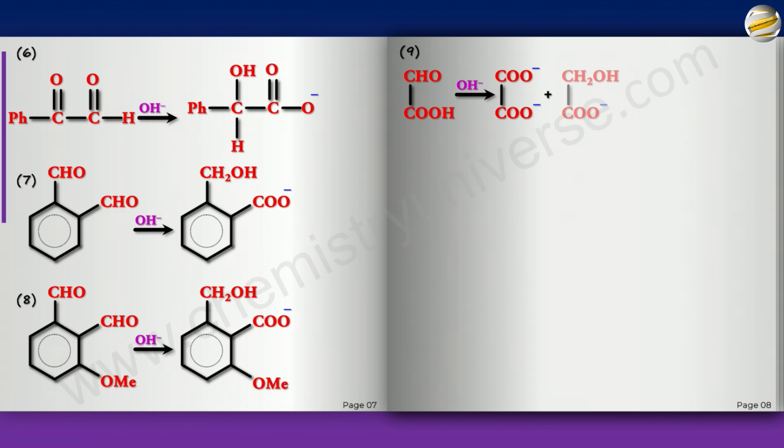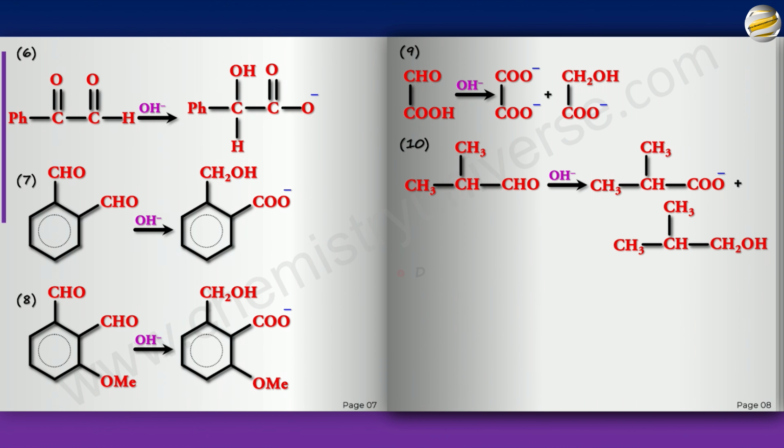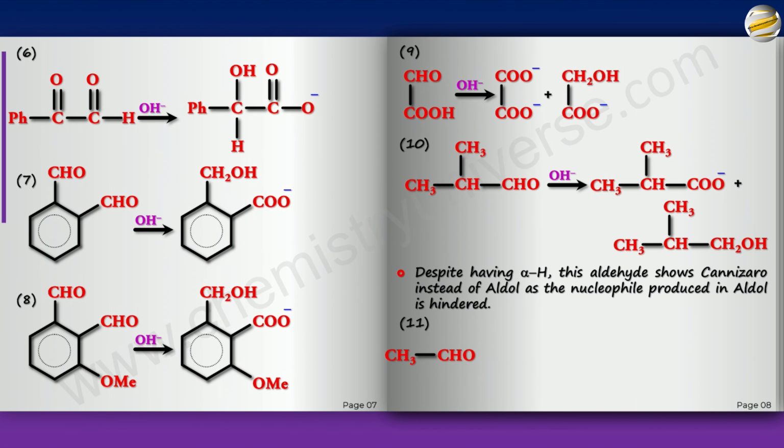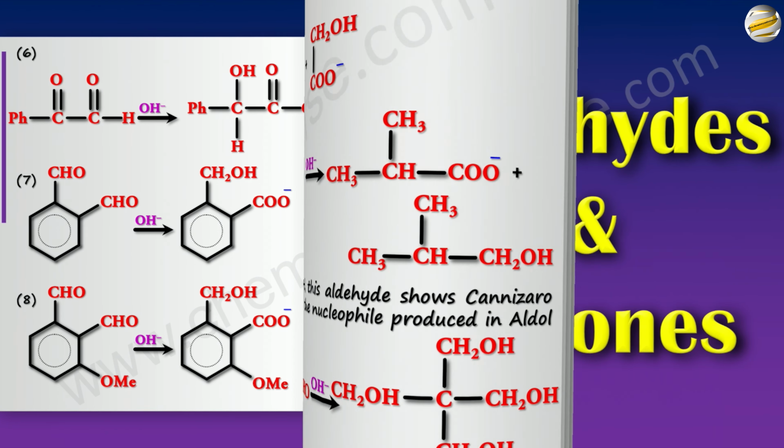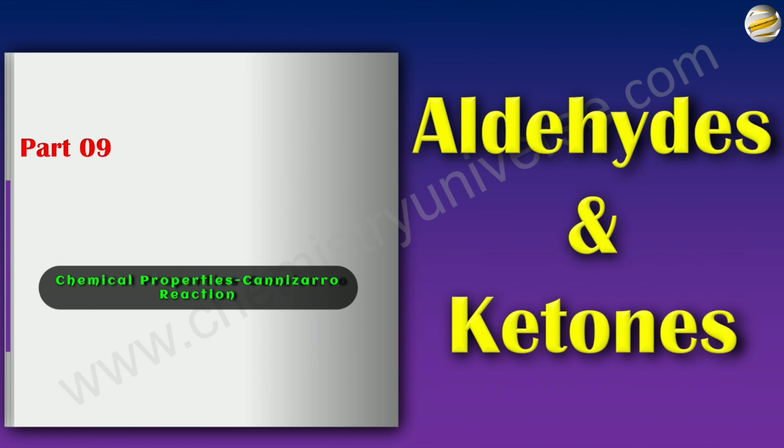Now I know I'm going a little bit fast here. I'm probably not explaining it very slowly, but I want you to figure this out on your own after watching this video. How did this happen? This is what you get. 4 CH2OH and there are 5 carbons. This is called pentaerythritol, often used in making explosives. So I just give you an idea. Now go back and see the mechanism of aldol and remember there are 3 alpha H, so 3 times aldol. And then in the 4th one, you have a Cannizzaro. Just check that out. And that is the end of Cannizzaro reaction.